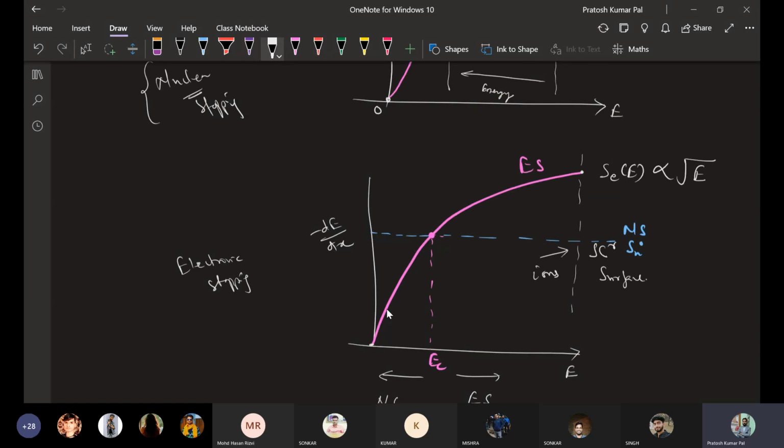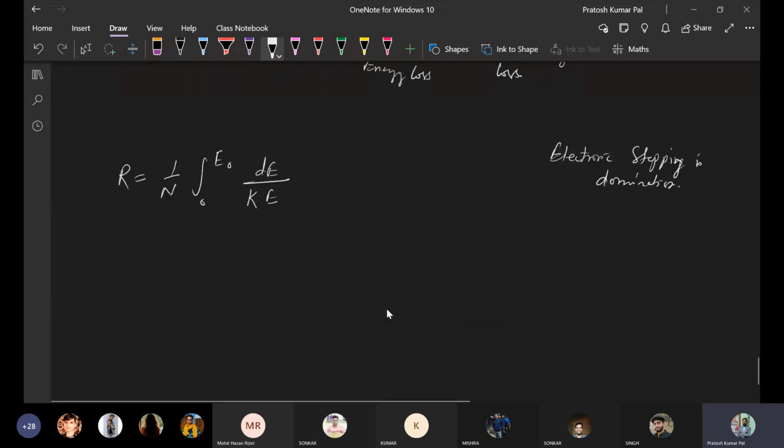In case of electronic stopping, the stopping energy will be a function of square root of E. If we integrate this, we can find that overall there will be a constant k1 with the function E0 to the power 1 by 2. This will be the relation of the range in case electronic stopping is dominating.